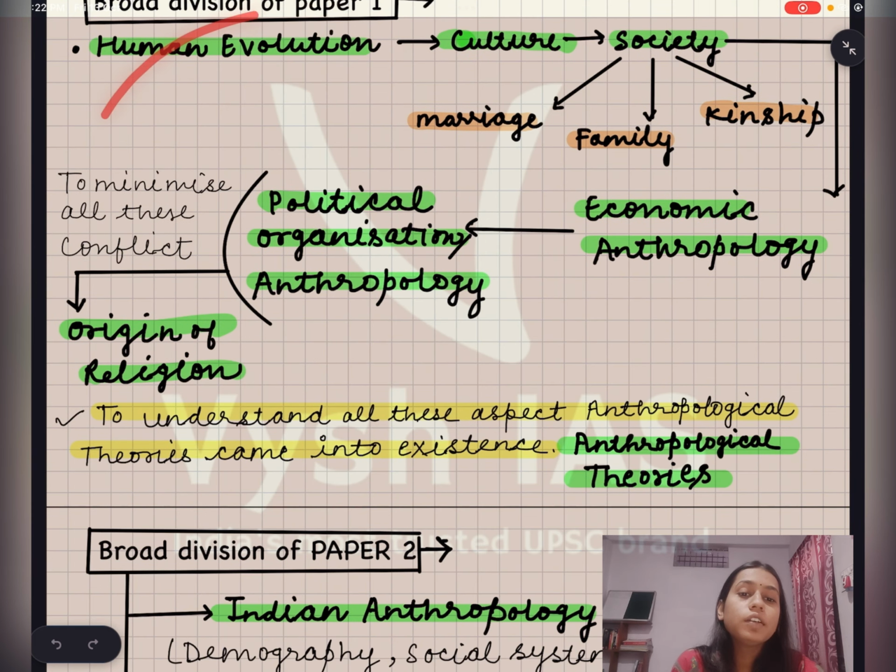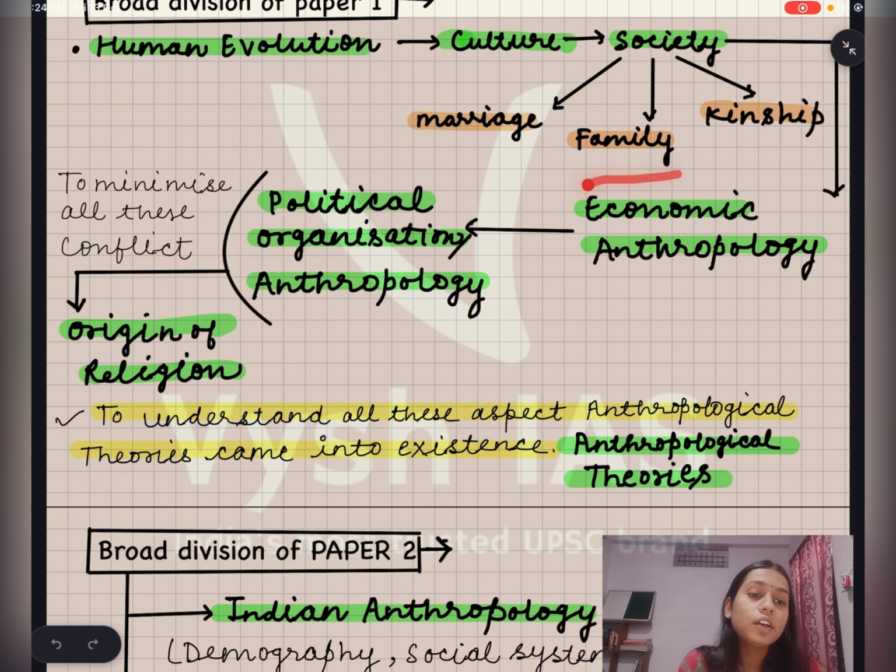Firstly, you have to study human evolution, how humans evolved and theories regarding human evolution. And we all know that culture has been part of our society since ancient times, or we can simply say that culture was present also at the time of the prehistoric period, that is Paleolithic, Mesolithic, Neolithic. So as humans evolved, culture came into the picture, and because of this culture, society forms. In society you have to study marriage, family, kinship. Then as society expands, there will be a need to manage its economy.